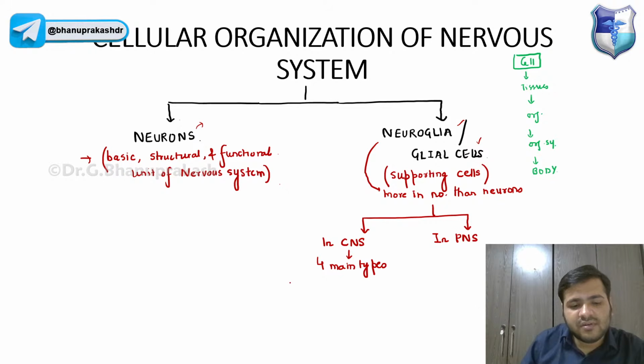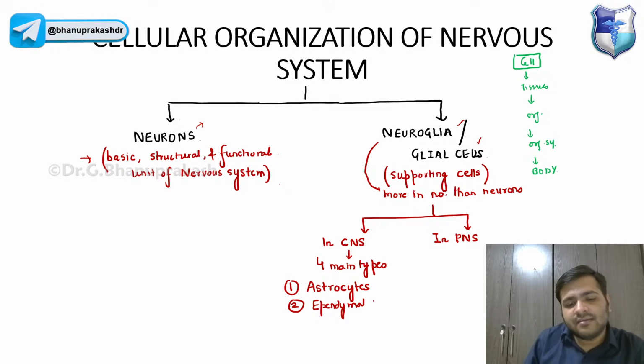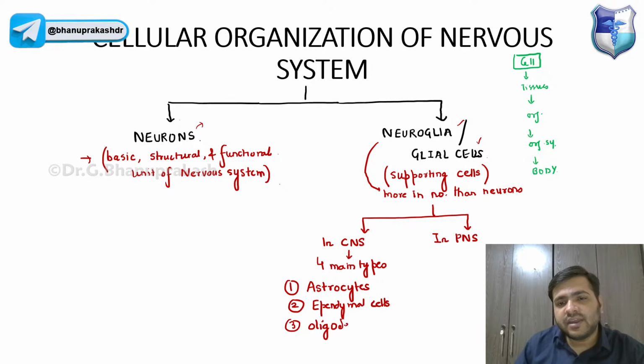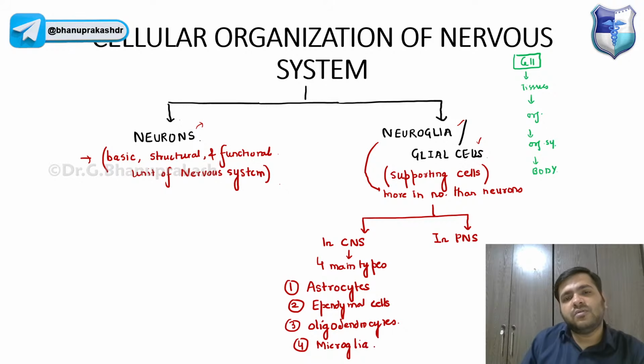Just try to name them first: astrocytes, ependymal cells, oligodendrocytes, and microglia.